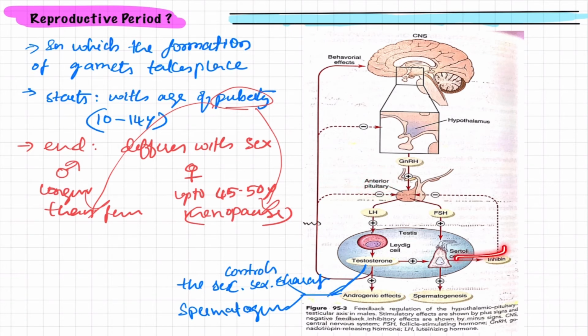So this is how the regulation is done. Apart from this, Sertoli cells also release androgen binding protein. Apart from this, the Sertoli cells also have a nutritive function, and so the Sertoli cells have different names.